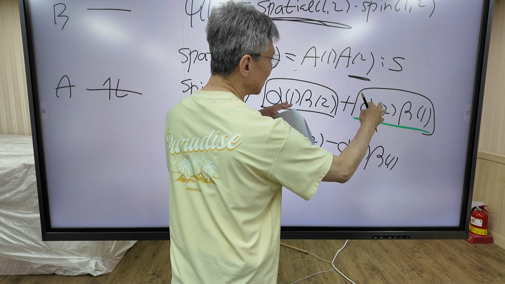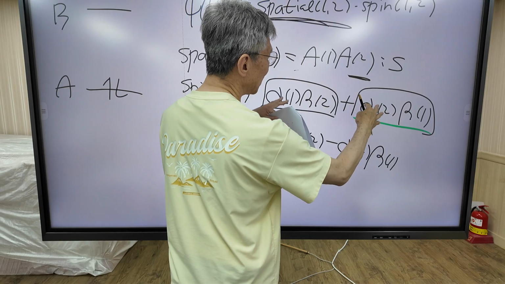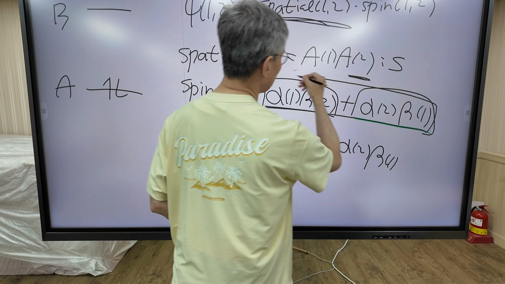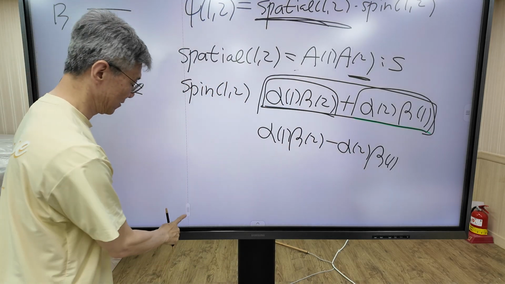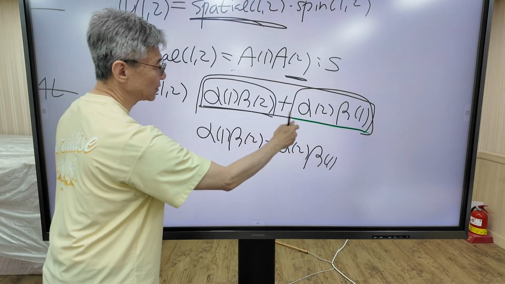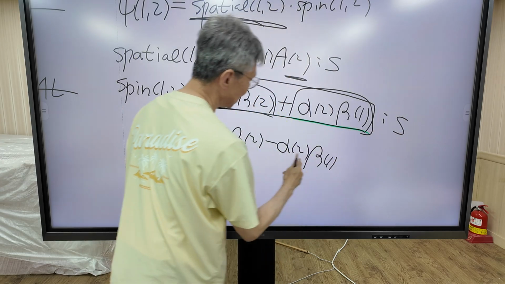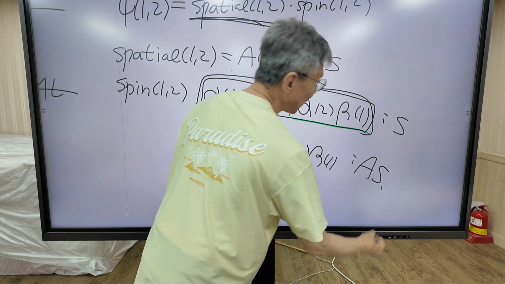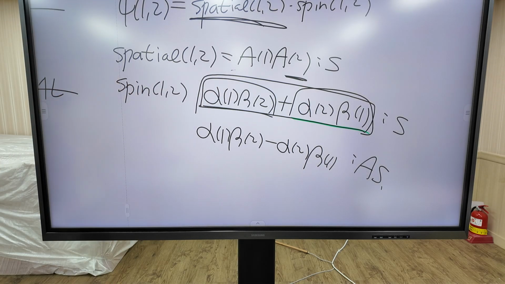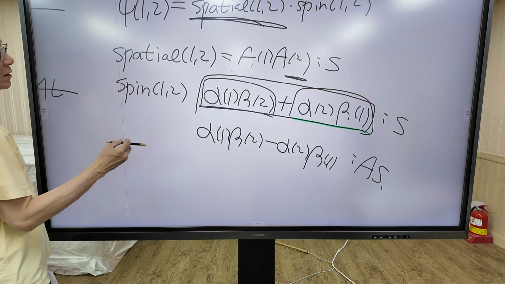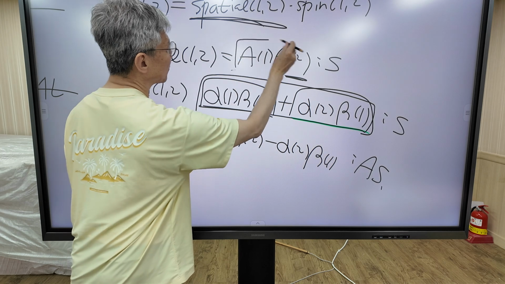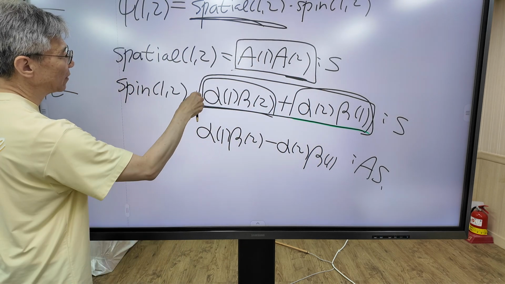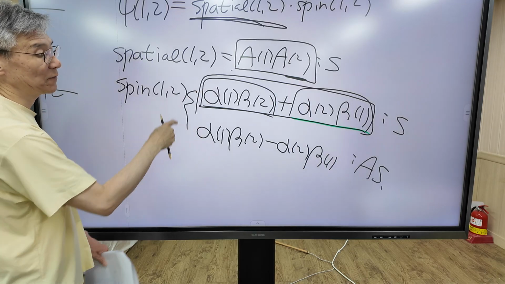This function is symmetric because it is connected by plus. And this one is connected by minus, so this function is anti-symmetric. So we construct the spatial function and two spin functions.